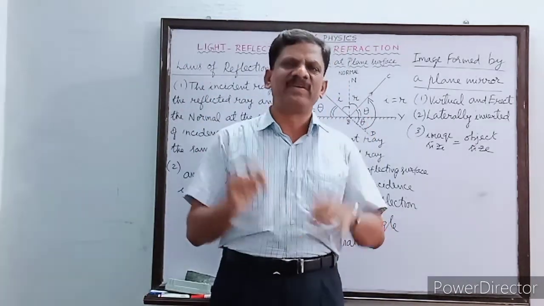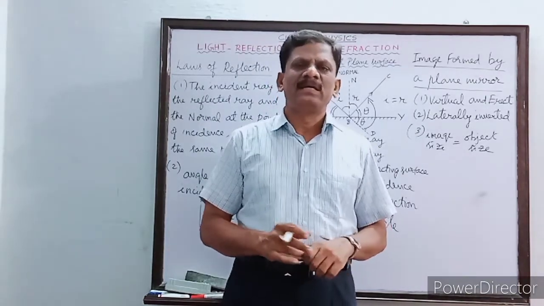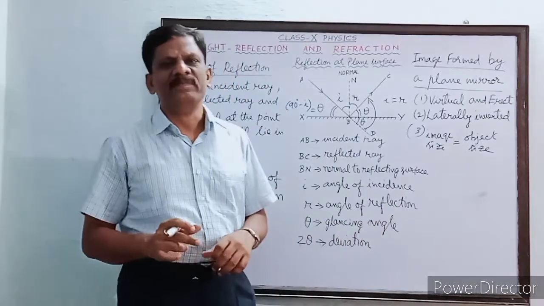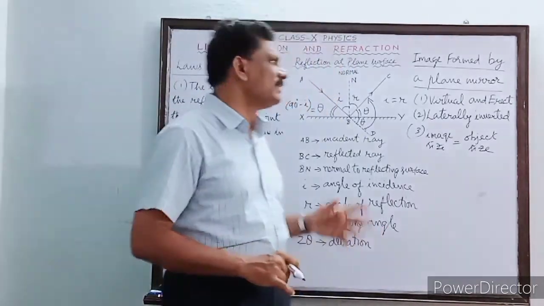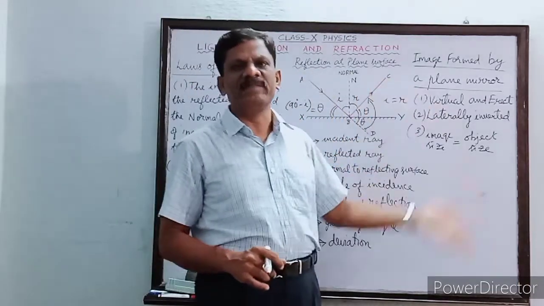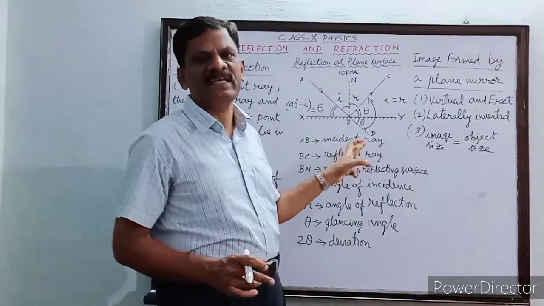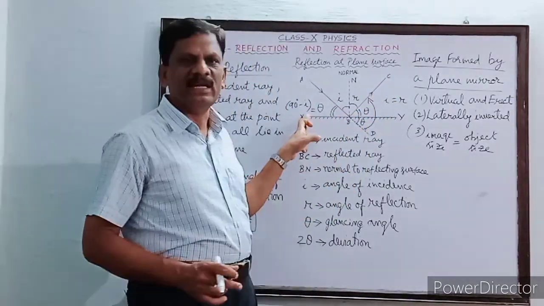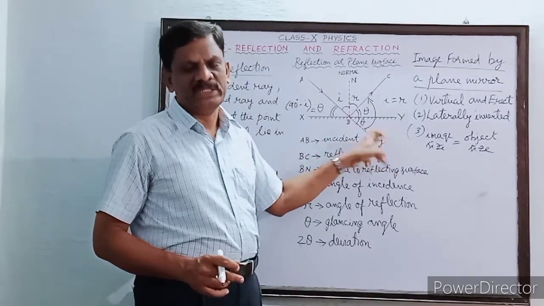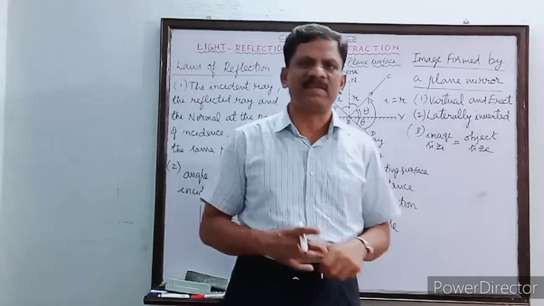Then we have drawn the pictorial representation of a ray of light, and a collection of rays called a beam of light. There are different types of beams, namely the parallel beam, diverging beam, converging beam and so on. Then we have discussed the reflection of light taking place at a plane reflecting surface, and we have defined the incident ray, reflected ray, normal, glancing angle, and angle of deviation.